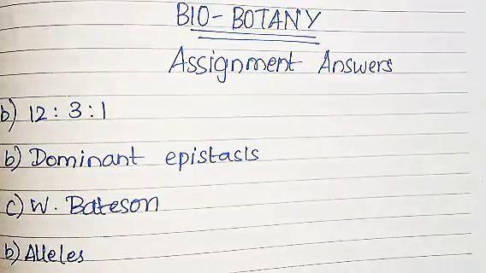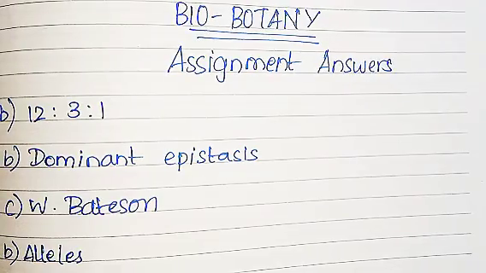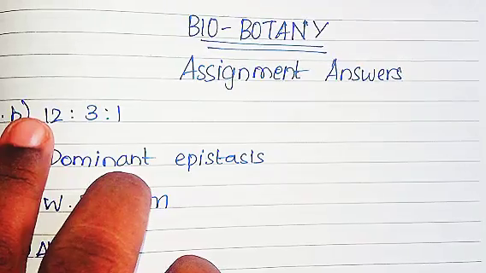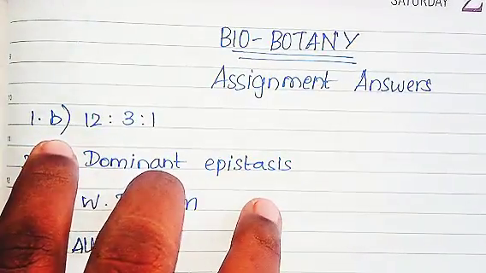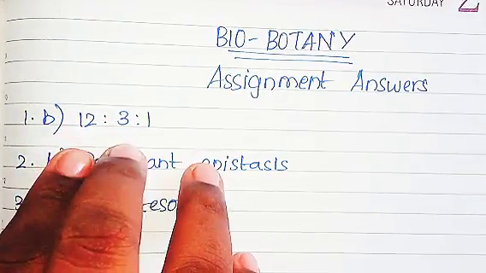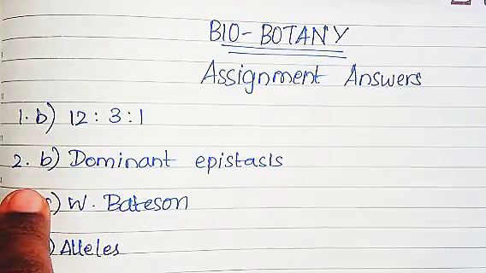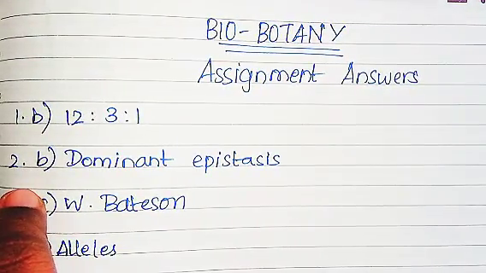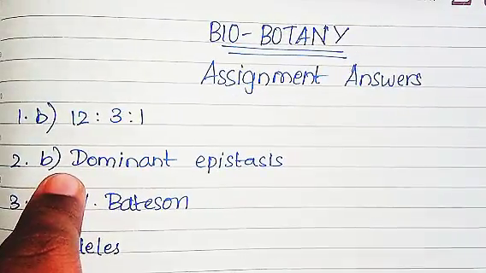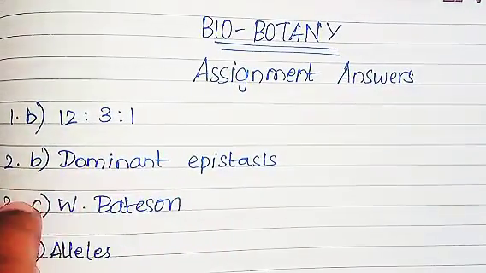So first we can see the answers for 1 mark questions, part A. First question, the dominant epistasis ratio is, the correct answer is option B, 12:3:1. Second question, fruit color in squash is an example of, the correct answer is B, dominant epistasis.